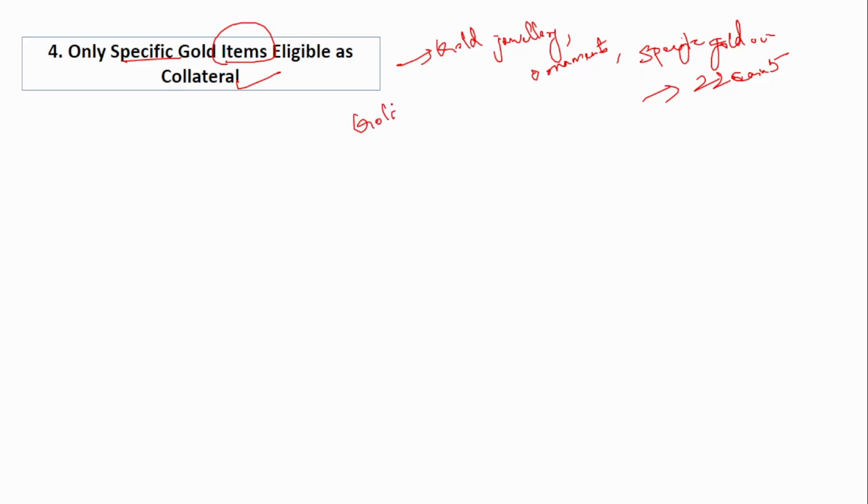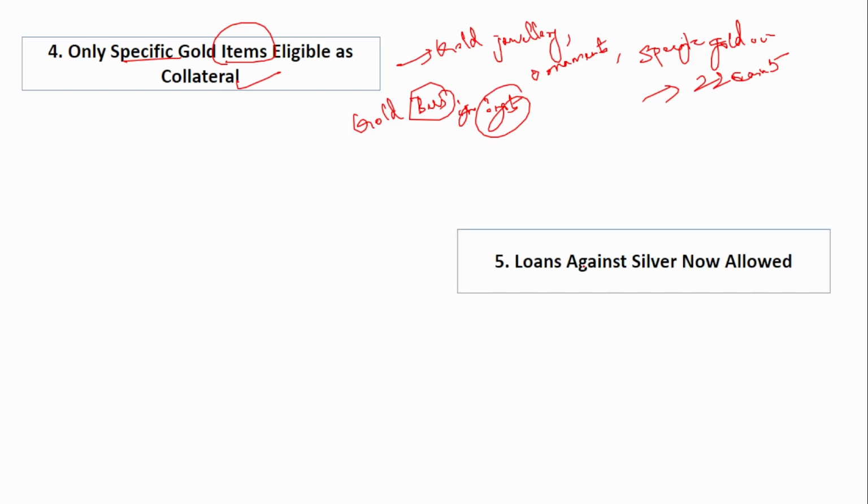All this gold bars, gold ingots, all this, if you see, cannot be accepted as collateral. Okay, gold jewelry, ornaments and specific gold coins can only be accepted as collateral. Next is loan against silver now allowed. So now we have to start providing loans against silver also, and the minimum purity should be 925. Okay, minimum purity should be 925, and loan against silver should also be provided for the customers.